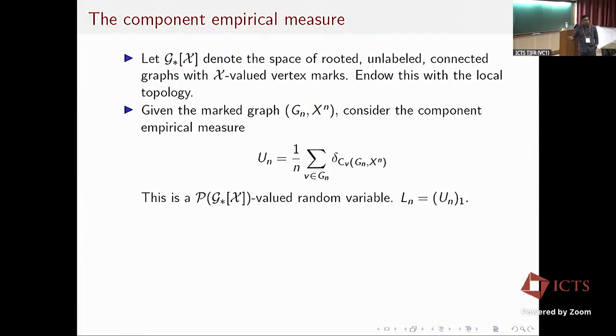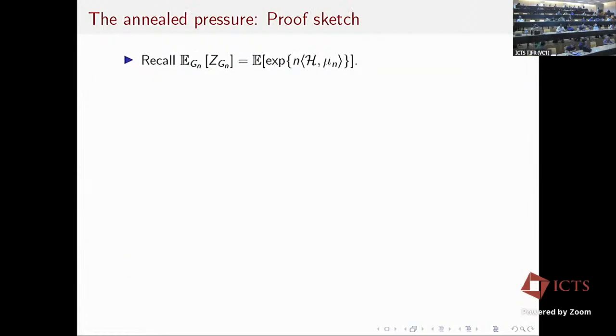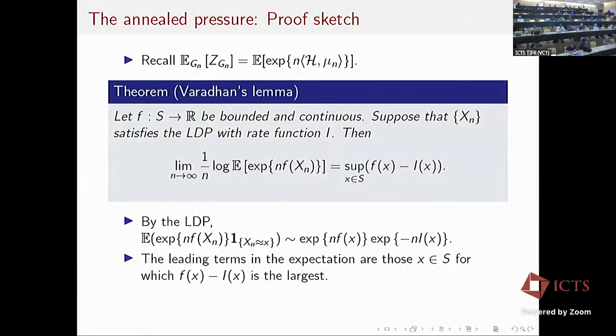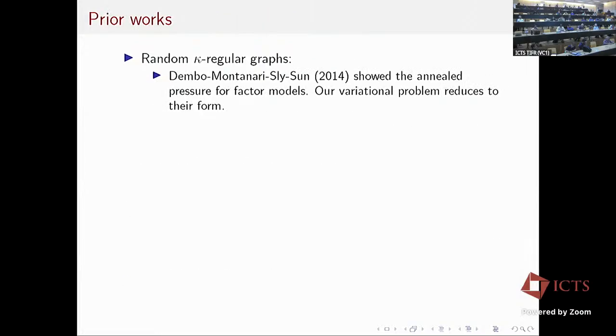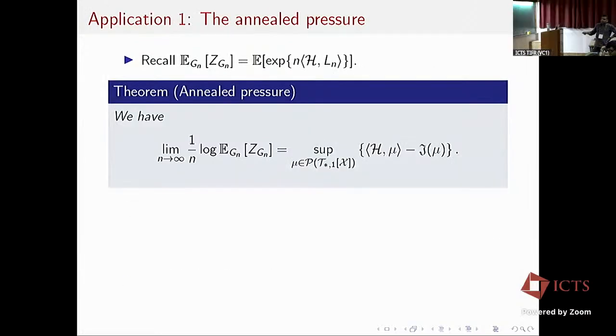Where do we get the mu check and mu hat from the Varadhan? That is hidden in the variational formula. In the variational formula, we have the rate function j. The mu check and mu hat are part of this j, and then you have to maximize over all probability measures on T star space.